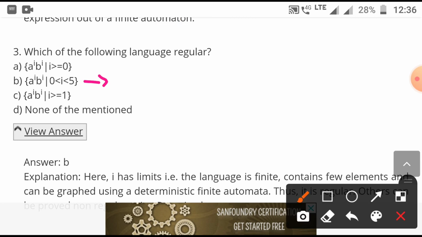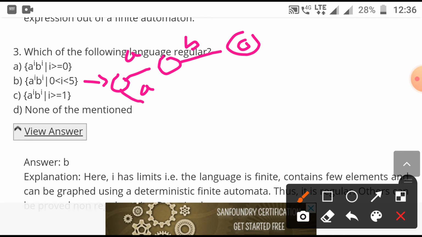Make one final state and label it A, make another state, then label it B and make it final. Now A, no, we can minimize some more states. Just make here A